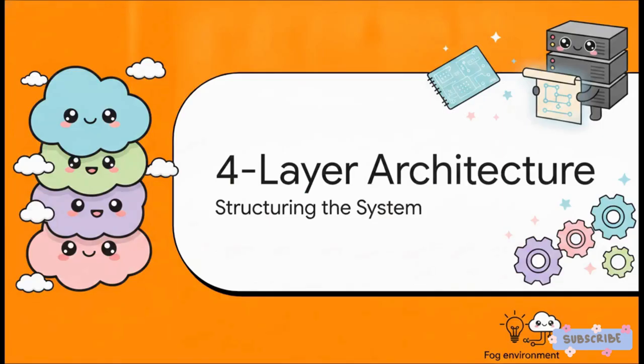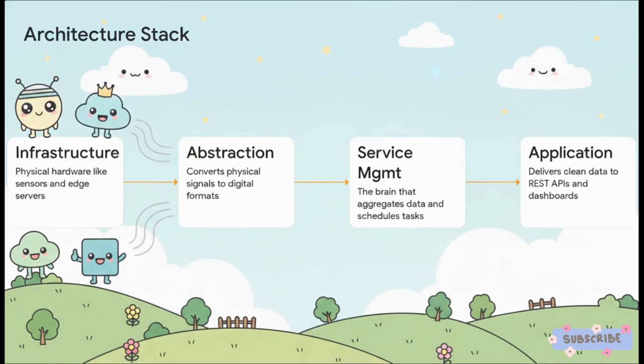Let's move to part 3 and see how this builds into the 4-layer architecture. To understand how this structures into a service-oriented system, we use a classic 4-layer stack, building from the bottom up. Down at layer 1 is the physical infrastructure.